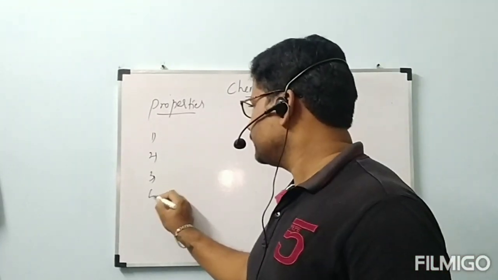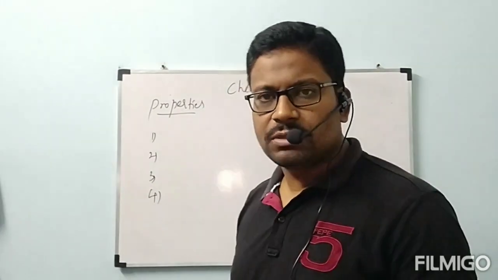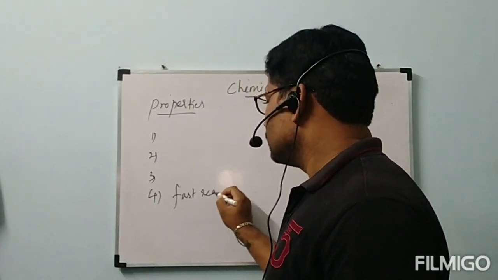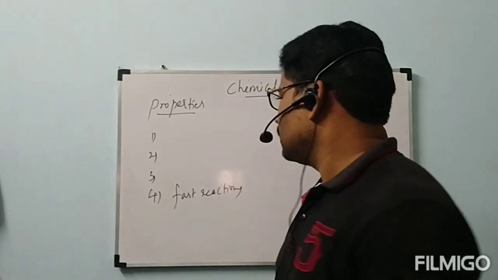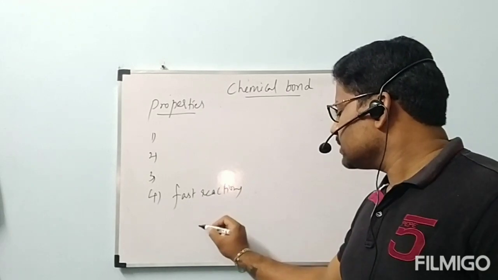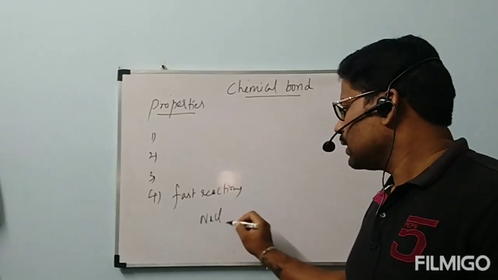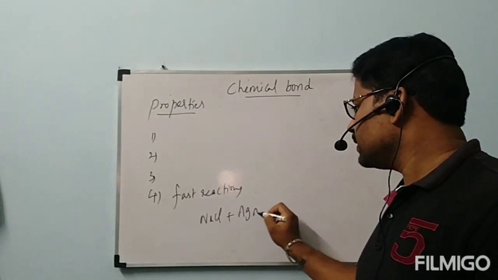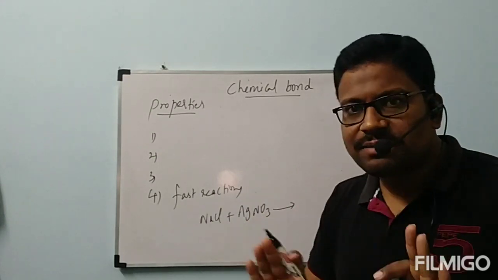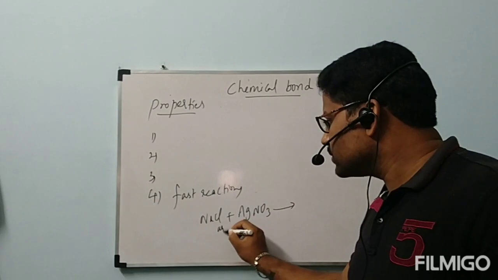Next, the fourth point. All ionic reactions are fast reactions. For example, take NaCl plus AgNO3. This NaCl is not solid, it is an aqueous solution.